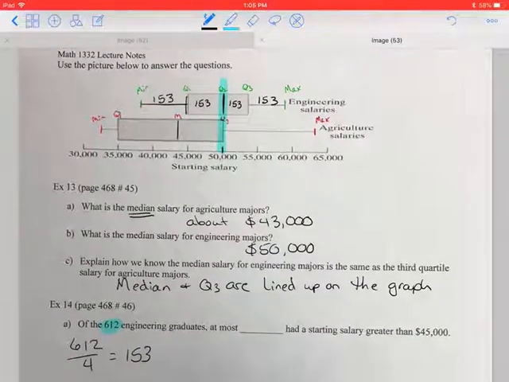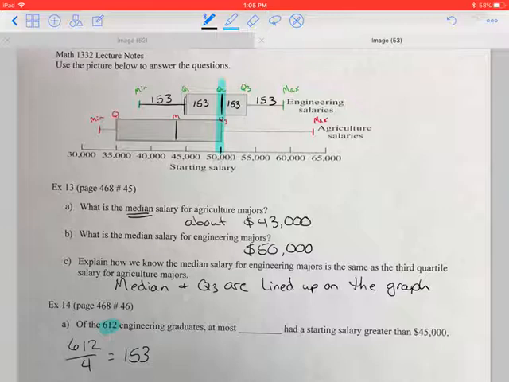All right, so my question is, at most blank had a starting salary greater than 45,000. So find your 45,000. It looks like it's right here at Q1. So I want everything greater than that, so I'm going this direction. It looks like that would be 3 groups of 153. So 153 times 3 would be 459. So basically it's 3/4 or 75%.